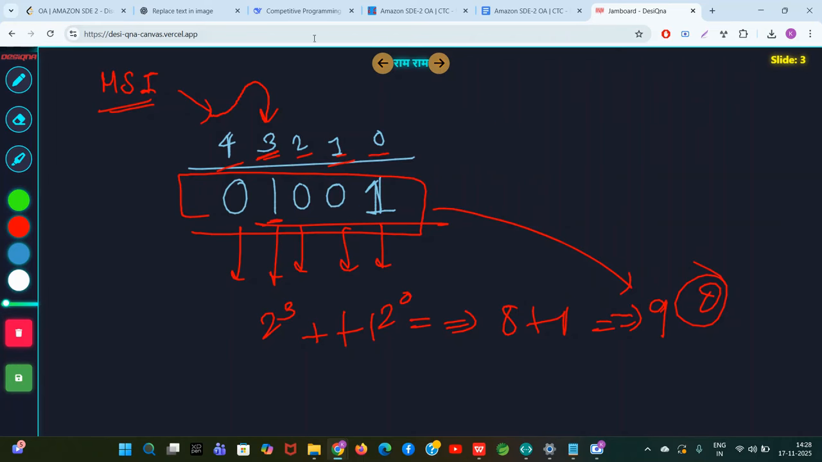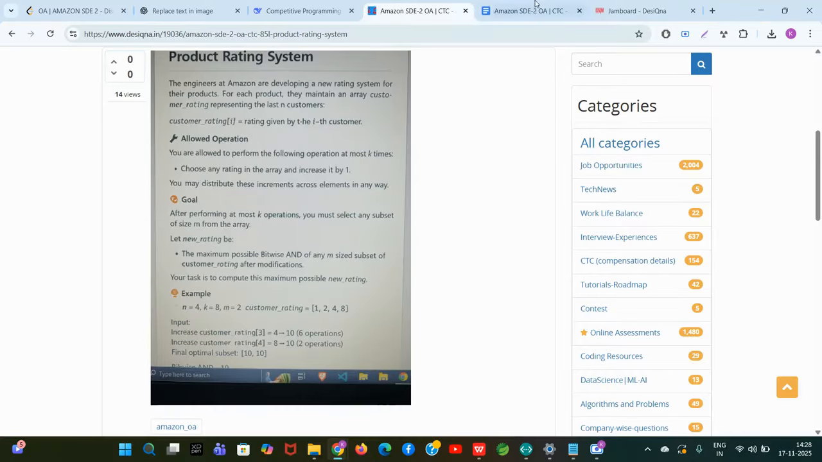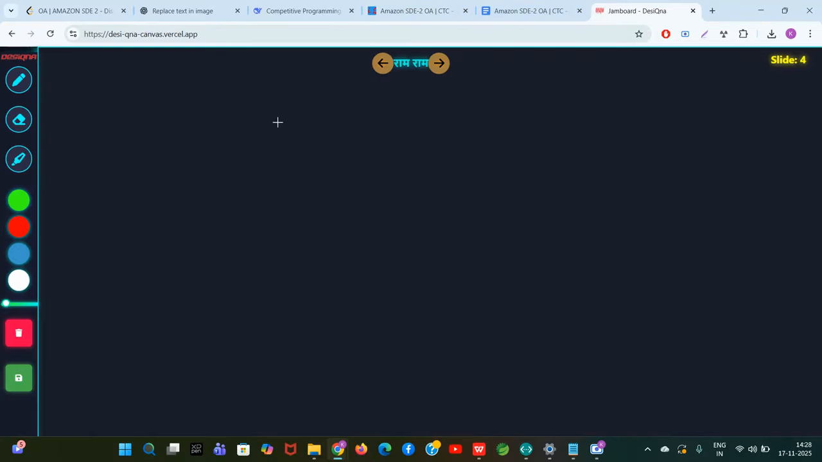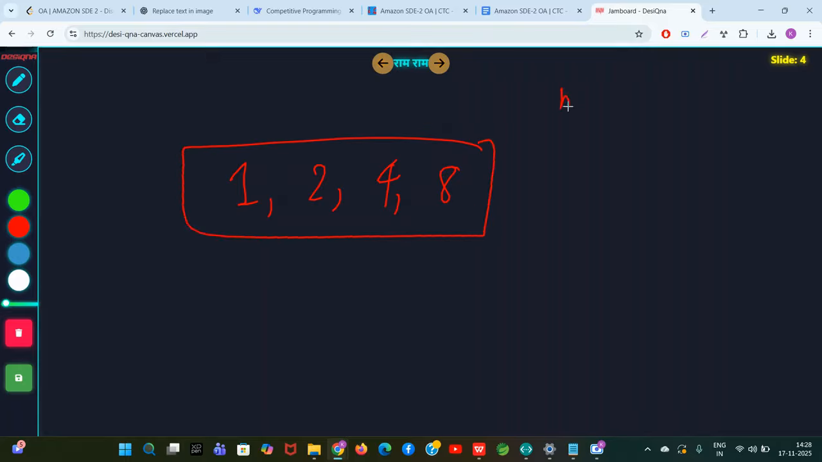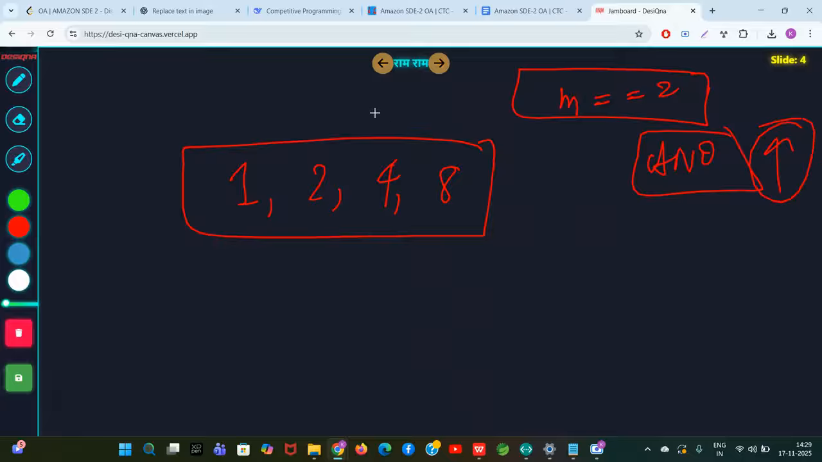Okay. So now let's go to the question itself. You can see that they have given 1, 2, 4, 8 to you. They are saying that select a subset of elements. Subset means select any two elements from this array, and their bitwise AND value should be maximum. So suppose you select 4 and 8, a subset of size 2, right? Yes, sir.